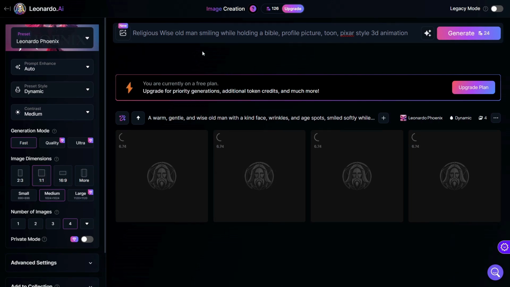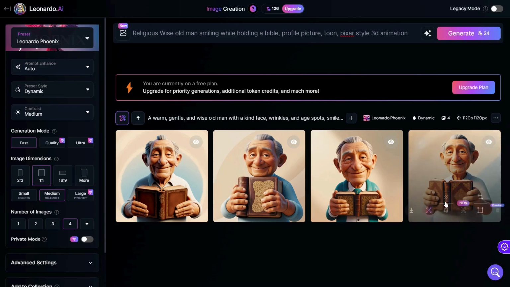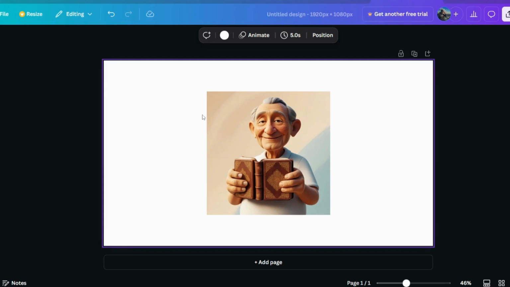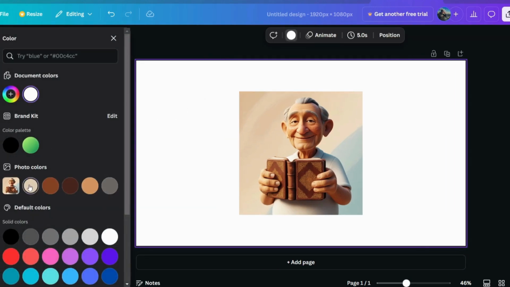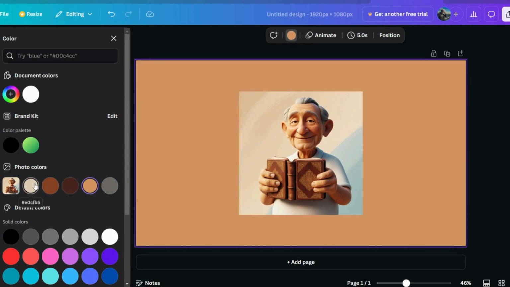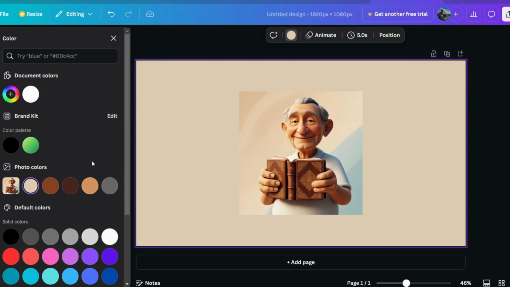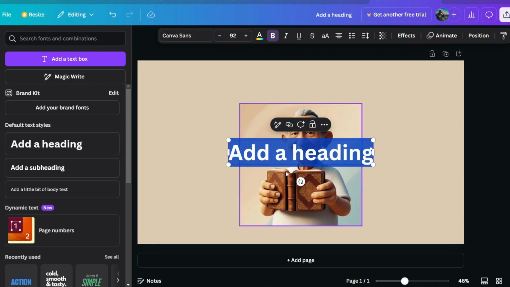Now, while that is being generated, I'm going to go back to Canva, click on Custom Size, and in this case, we want to select a 1920 by 1080. We're going to choose one of these profile pictures, click Download, and when I go back to Canva, what I'm interested in right now is to match the same color for the background. So I'm going to click on the background here, click on Background Color, and it's going to show me the photo color is here. Now we'll go to the text on the left-hand side, click on Add a Heading, and just add the name of my YouTube channel.